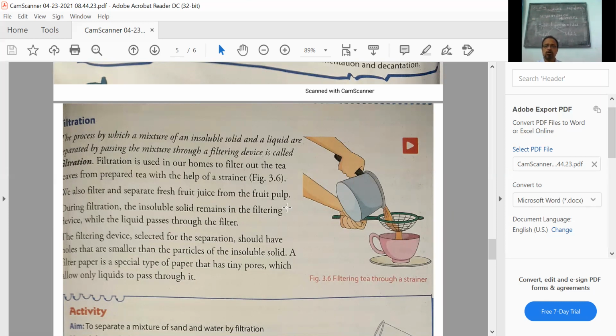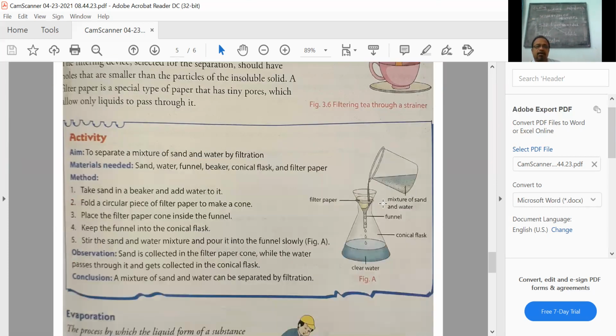In the laboratories also, to separate undissolved finer particles, we use the method of filtration. There, a simple device setup is shown having a filter paper. This filter paper in the cone of the funnel has very small holes through which only liquid passes, whereas solid particles are caught. So this is used for the separation of insoluble solids.